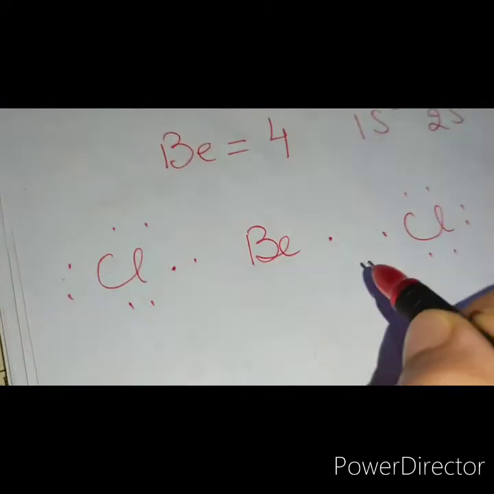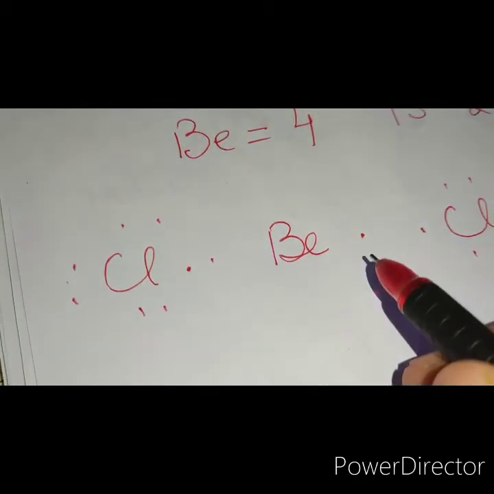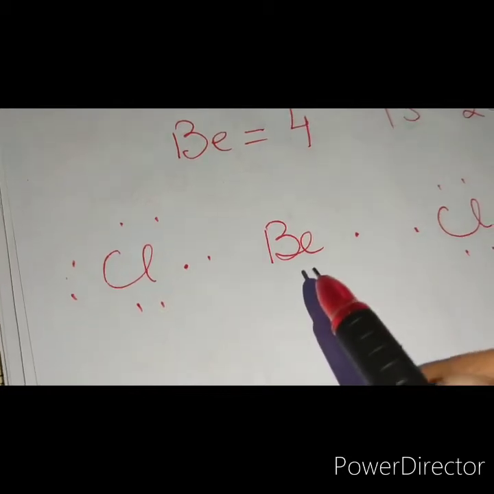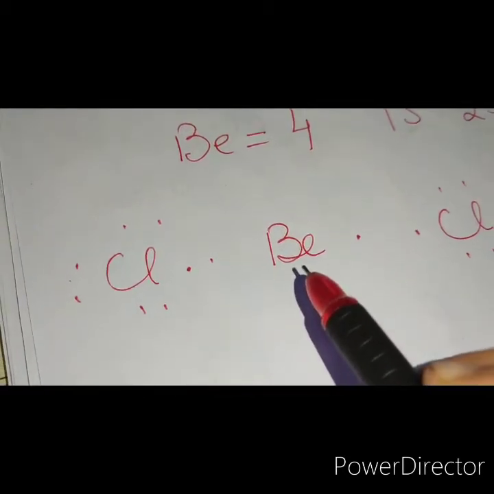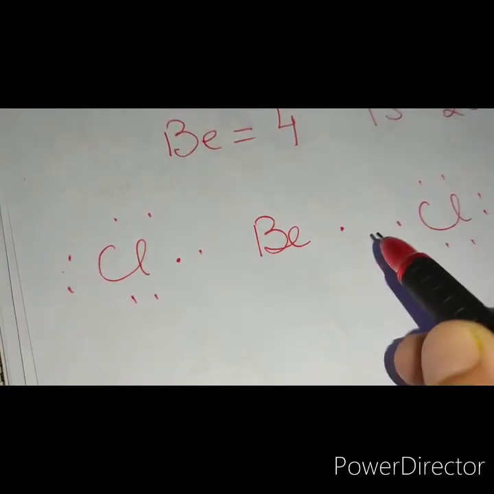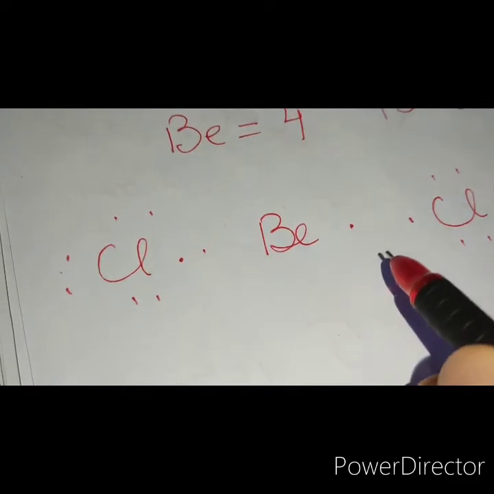In the formation of BeCl2, the valence electrons are shared with 2 chlorine atoms, as a result of which beryllium is surrounded by 2 electron pairs, which we call bond pairs.